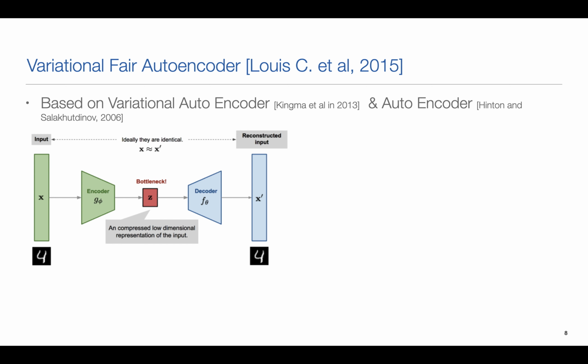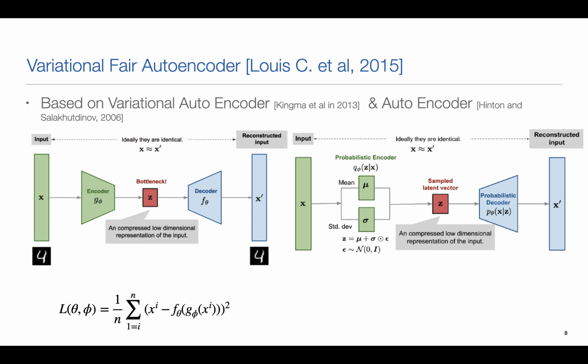And here is the cost function where we want the reconstructed input to be similar to the original input.